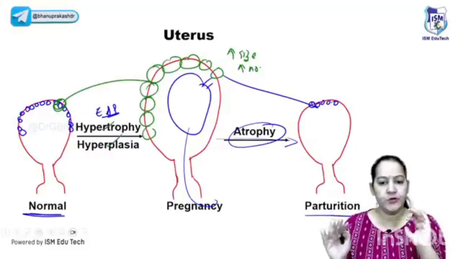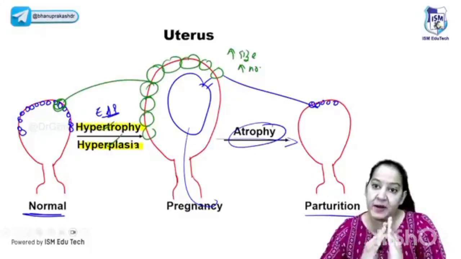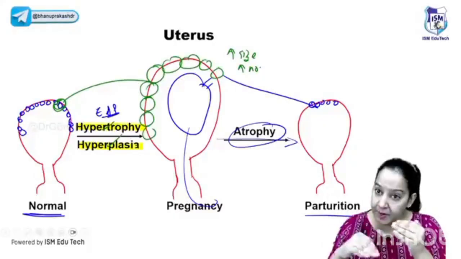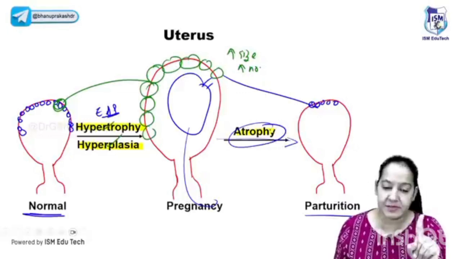So can I say the uterus is coming in all three examples? Say yes if you got it. During pregnancy, it's hypertrophy and hyperplasia which lead to increase in size of the uterus. And after pregnancy, during parturition, after delivery, the reduction in the size of the uterus is due to atrophy. I want each of you to give me a thumbs up on this point if you got it.